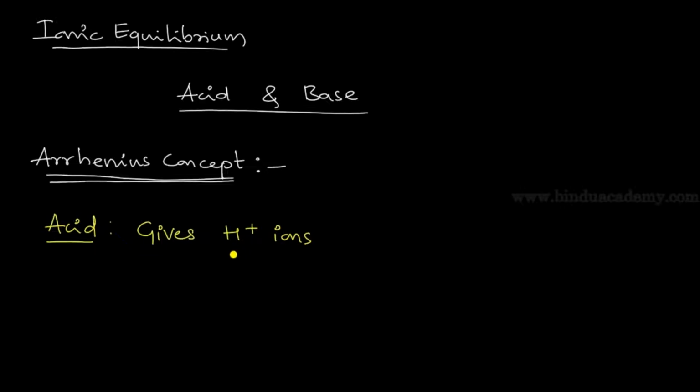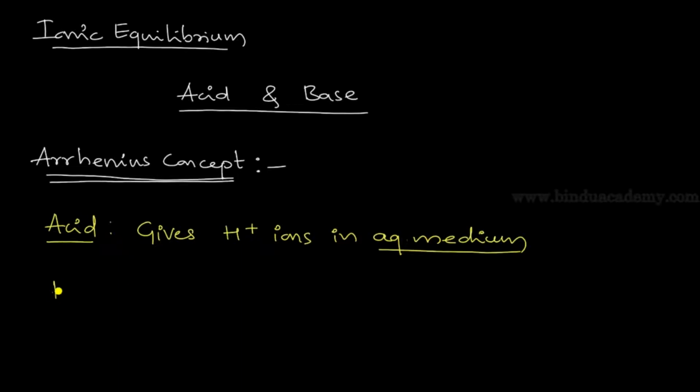This statement is not completed. Acid gives H plus ions, but the condition is the H plus ion should be present in aqueous medium. So the acid gives H plus ions in aqueous medium. This is a drawback for this theory. Later we're going to study that.